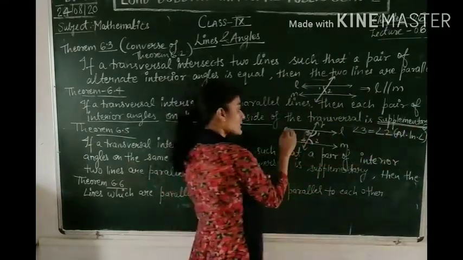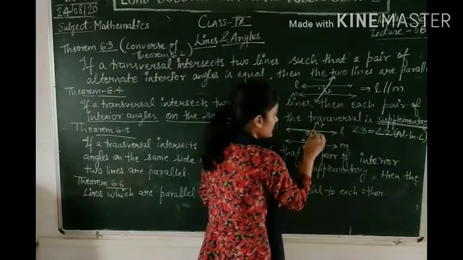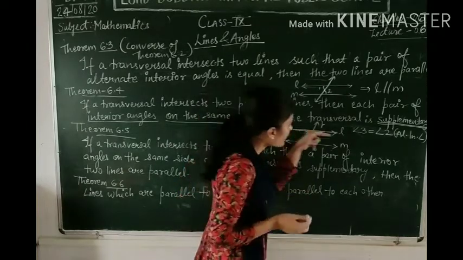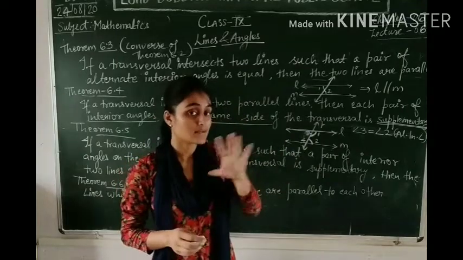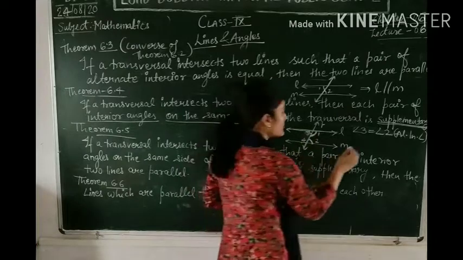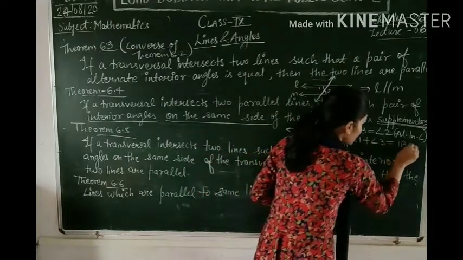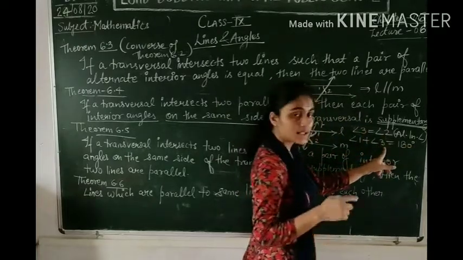Now, L is a line. This is a ray over here. That means 3 and 1 are linear pairs, because they are formed on a straight line, and we have learned there are 8 linear pairs found on this figure. So what was that? 1 and 3, right? So you can say angle 1 plus angle 3 equals 180 degrees. Since 3 equals 2, you can replace 3 by 2.